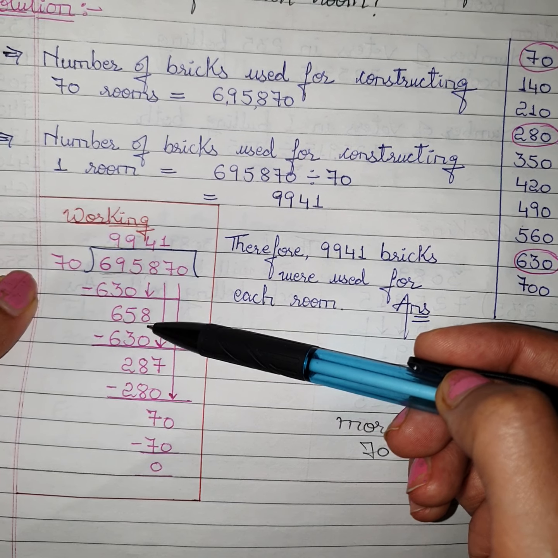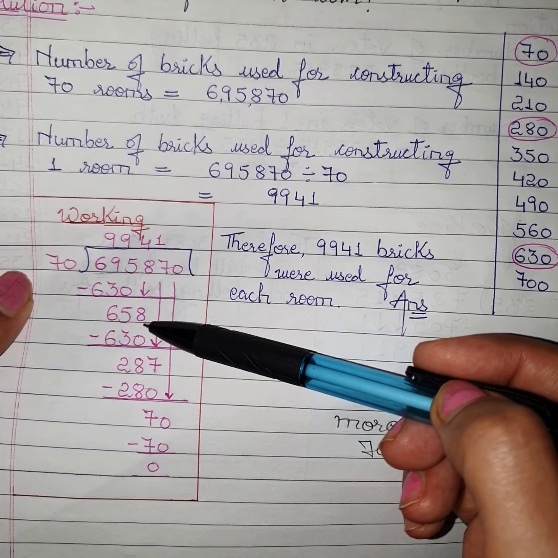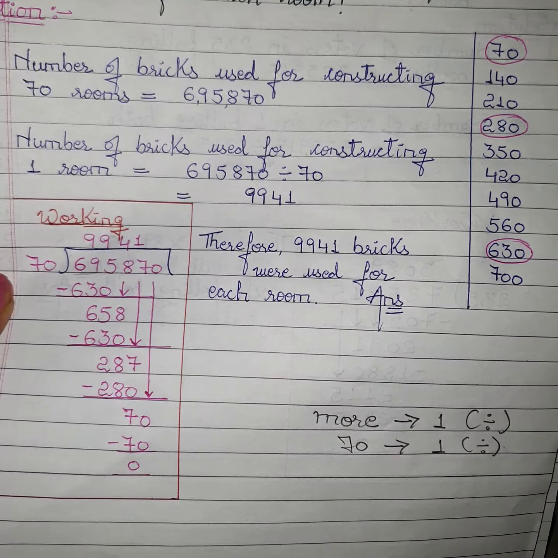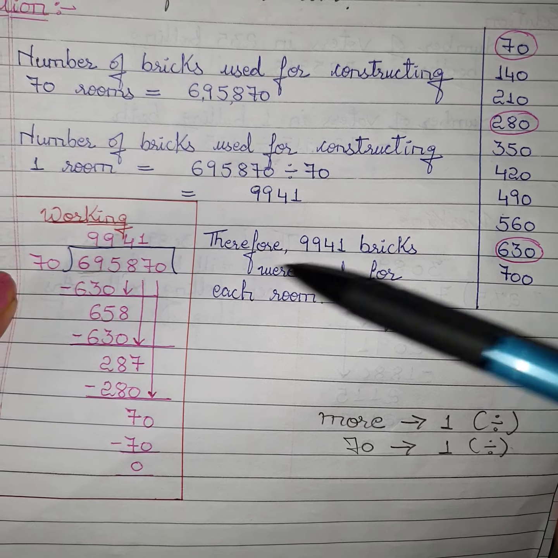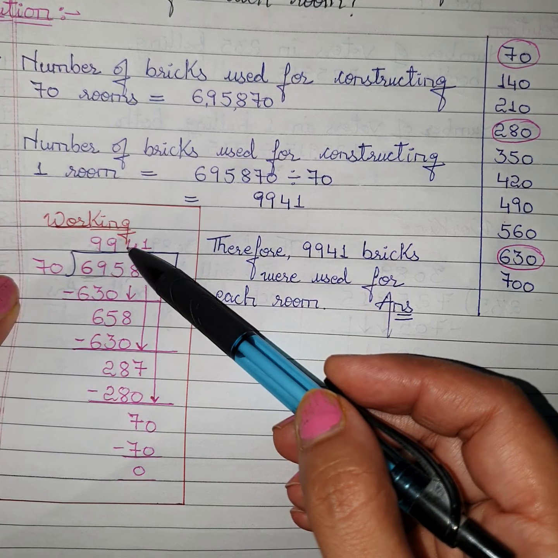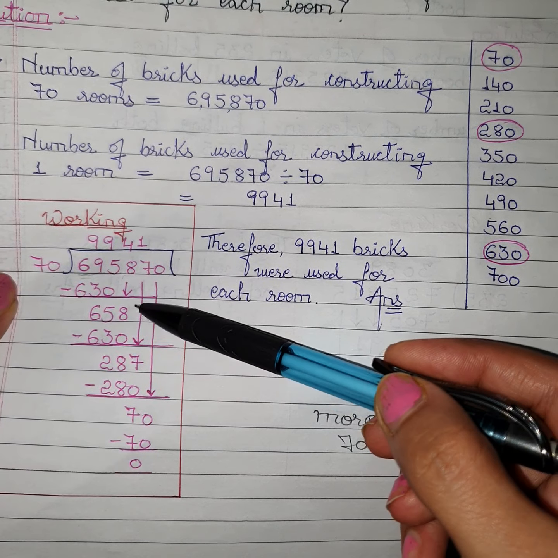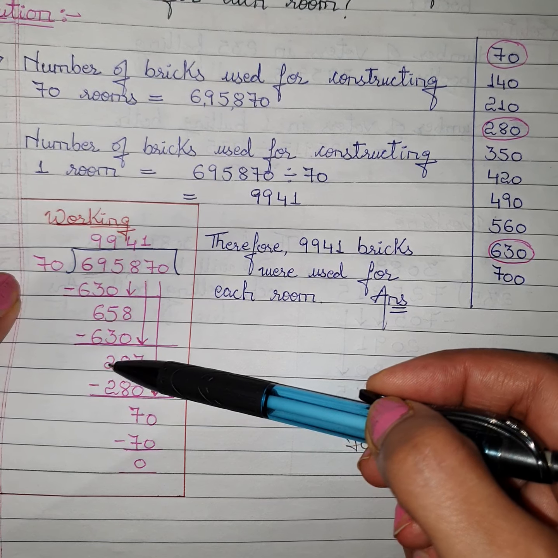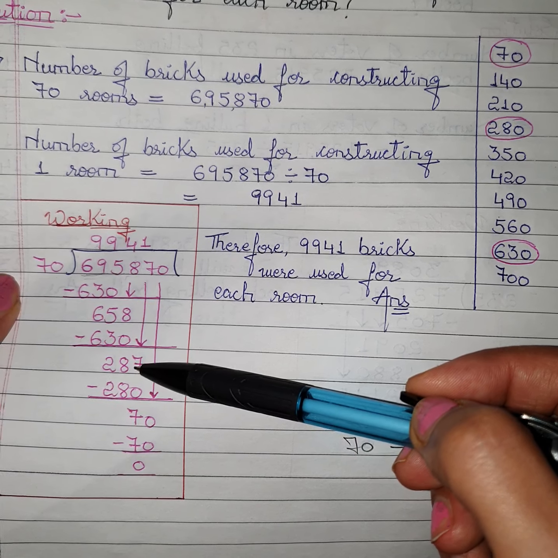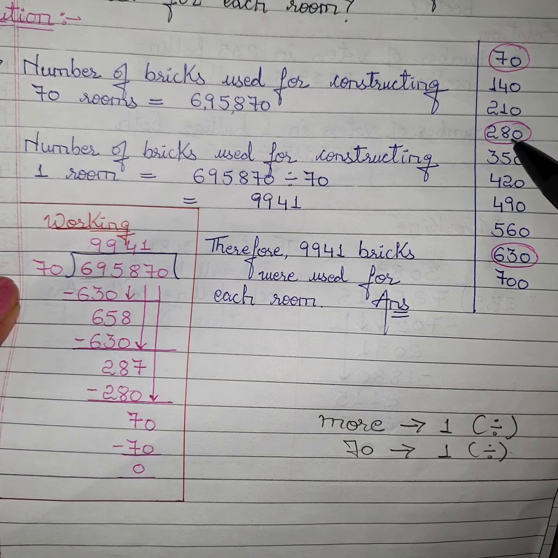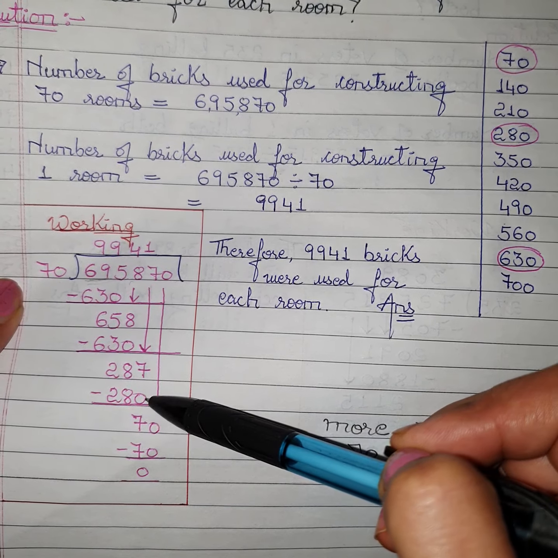Now this 8 will come down. Now we have to search the number smaller than 658, meaning nearest to 658. Again you can see that the number nearest to 658 is 630 only. So again we will write 630 and at the top we will write 9. Now subtract it. 8 minus 0, 8, 5 minus 3, 2. Now bring this 7 down, 287. The number nearest to 287 is 280 and it comes 4 times. So at the top we will write 4 and here we will write 280.